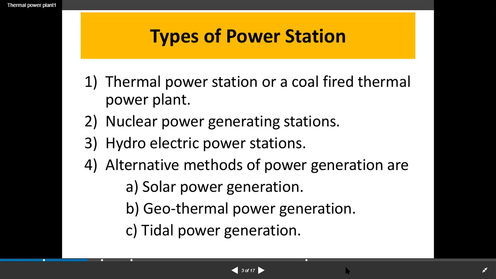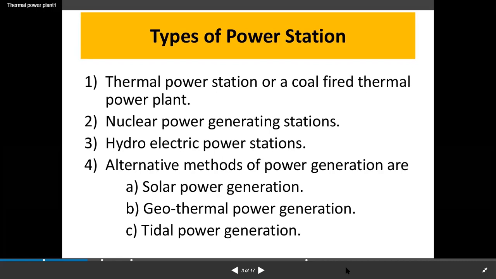Regarding this, there are thermal power stations. Thermal power stations are based only on coal firing, and it depends mainly on whether coal is available or not. If coal is sufficient, then thermal power stations can be established.